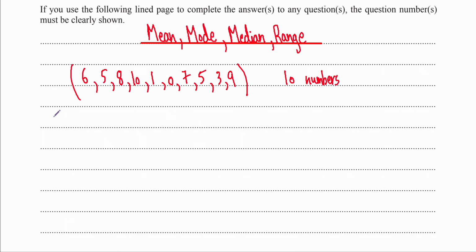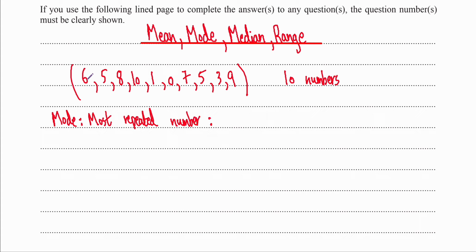Okay, so mode just means the most repeated. You can think of mode and most. So mode is the most repeated number. So in our case, what is the most repeated number? Well, let's look at it.